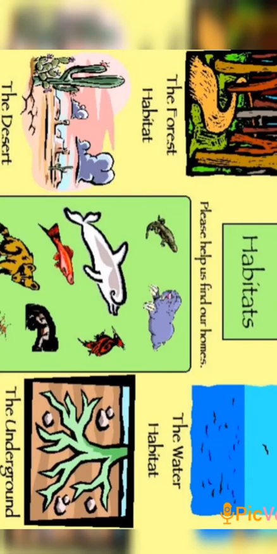The next term is habitat. It is the place where plant or animal species live, reproduce and stay. For example, the natural habitat of camel is desert, while the natural habitat of fish is water.